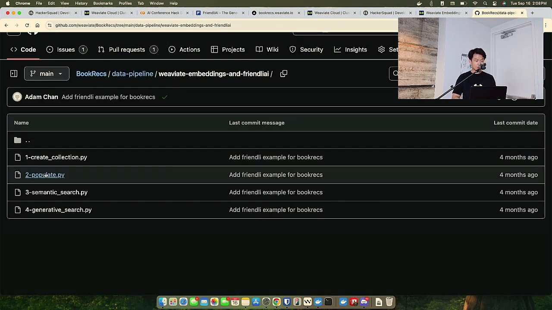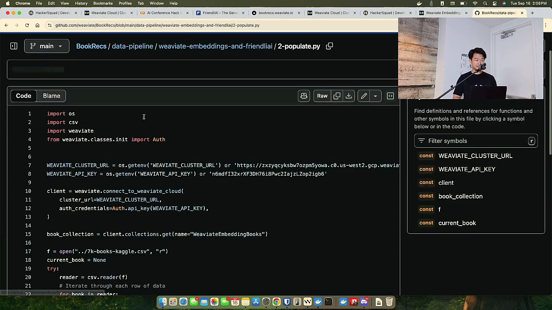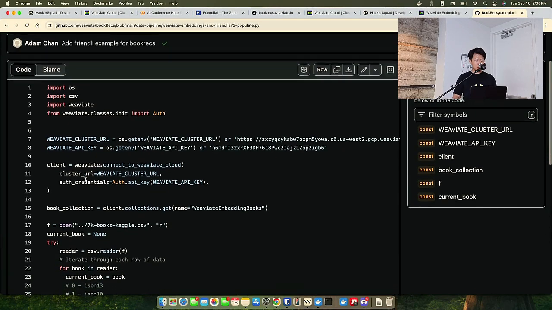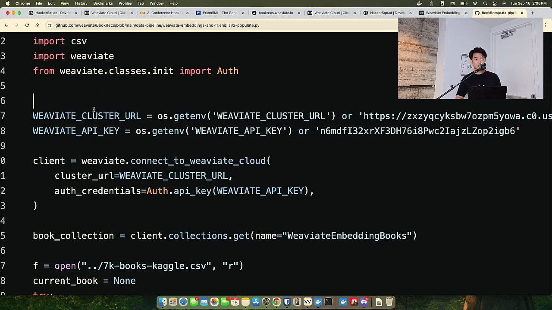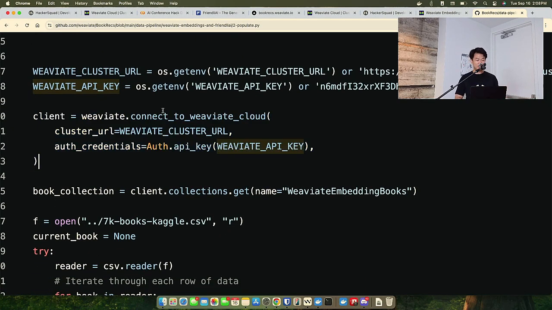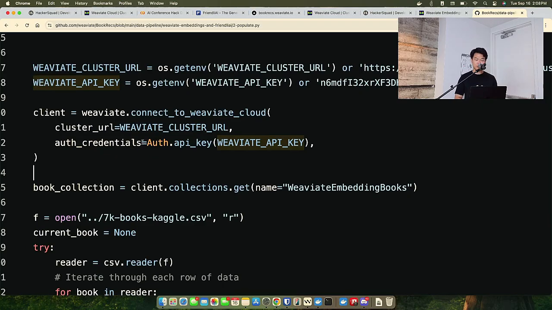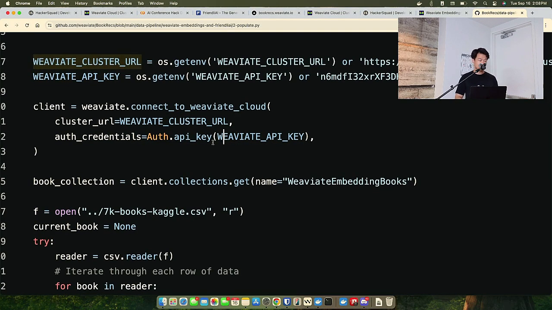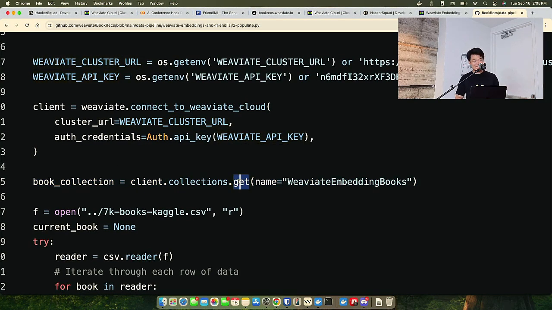So we're going to use this populate script. We pass in the Weaviate cluster URL and the Weaviate API key, and in a similar way, we instantiate the Weaviate client. You guys must be getting used to this by now. The instantiation of the client is always the same, with the cluster URL and the API key. From there, we get the Weaviate embeddings books collection that we created in the last script, and that collection now sits as a Weaviate collection that we can interact with through the client.